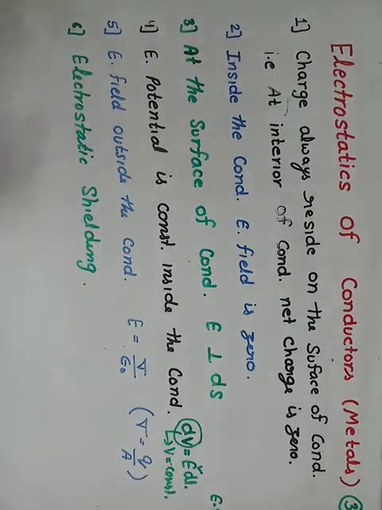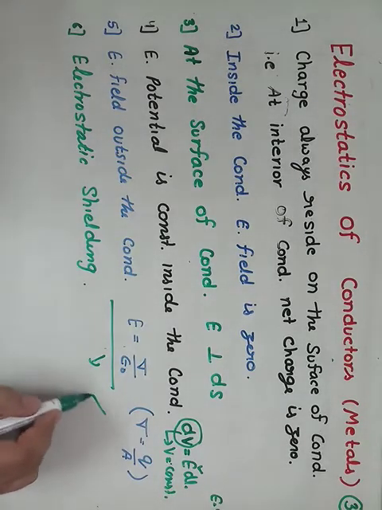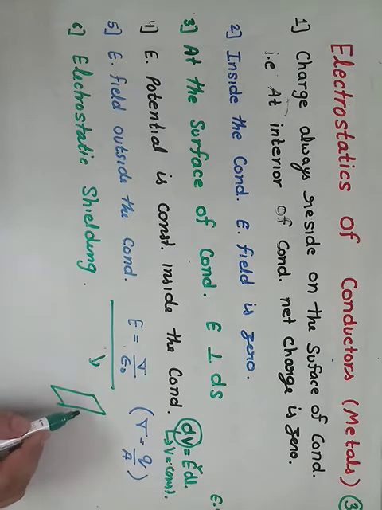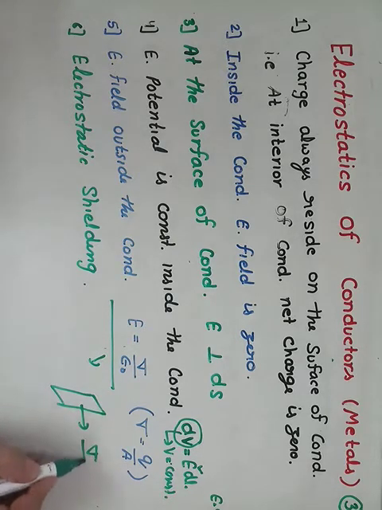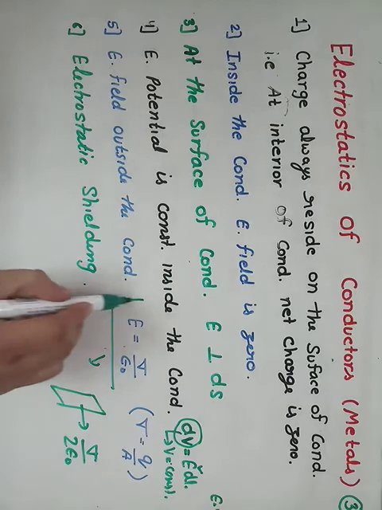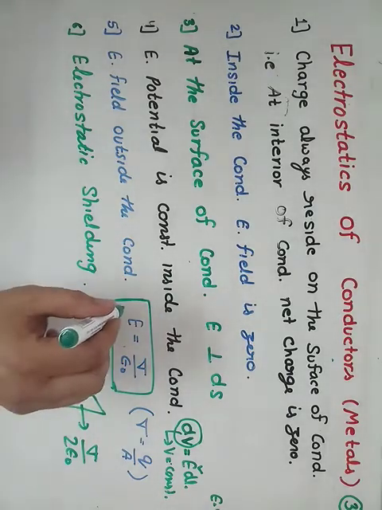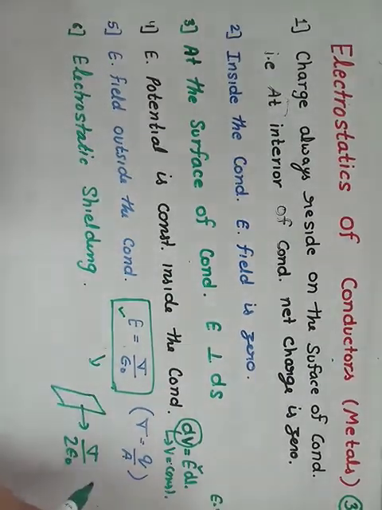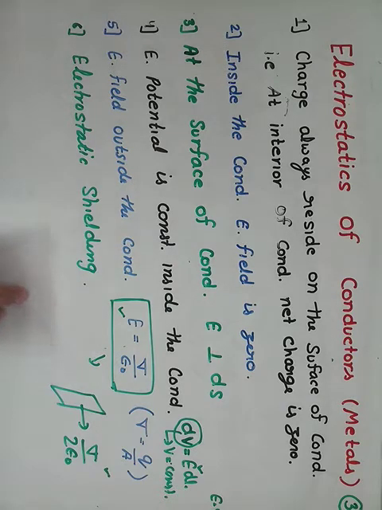Fifth point, electric field outside the conductor is given by this formula. I have already told you that for a thin sheet or thin conducting body, the electric field is given as sigma upon 2 epsilon naught. This is the difference you have to keep in mind. For a thick body, the formula is this one. For a thin body or a conducting sheet, the electric field formula is this one. And the sixth point is that inside the conducting body, electric field is zero, therefore it will behave as electrostatic shielding. Shielding means protected. The region which is protected from the electric field is called electrostatic shielding.